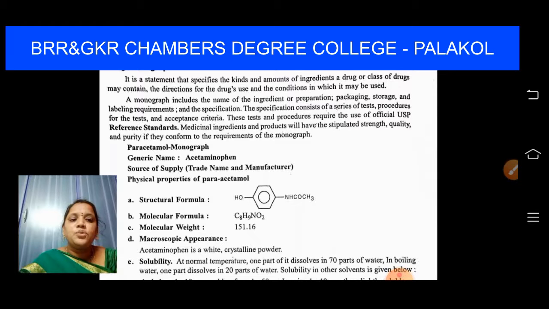Now let us move on to another interesting topic, drug monograph. A drug monograph gives us the full information of one drug: its texture, how it is used, what is the dosage, what is the source of supply, what names are used, what is the generic name, what is the chemical name, what is its solubility.